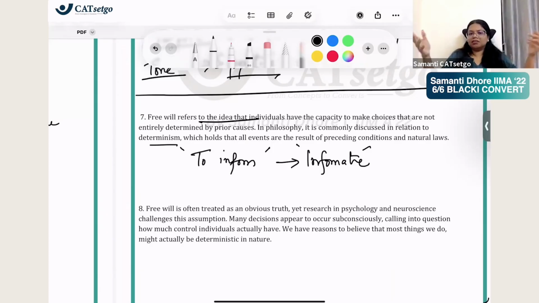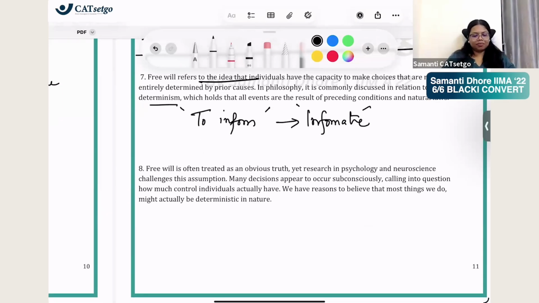And even at IIM Ahmedabad, I'm not remembering what course it was, but it was some OB course. OB is organizational behavior. I clearly remember the classroom we sat in, and we were having this debate about free will. Either it was OB or communication, something. But yeah, this is a very common topic and has come in exams earlier. Which subject was it? I can't remember. Some lady teacher also.